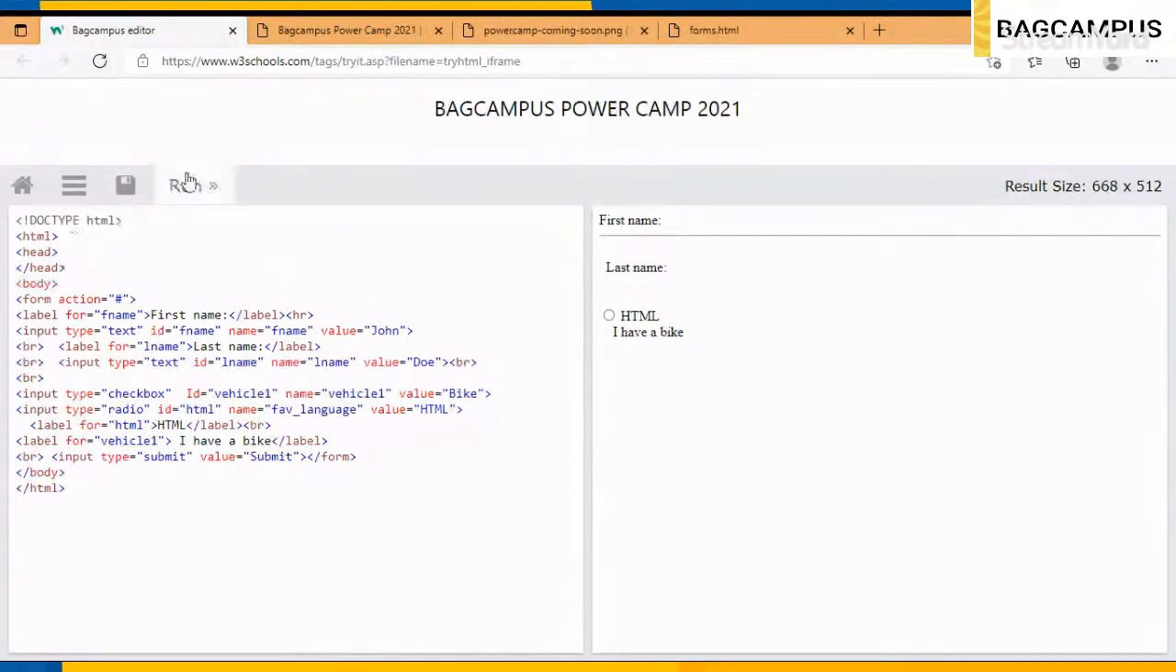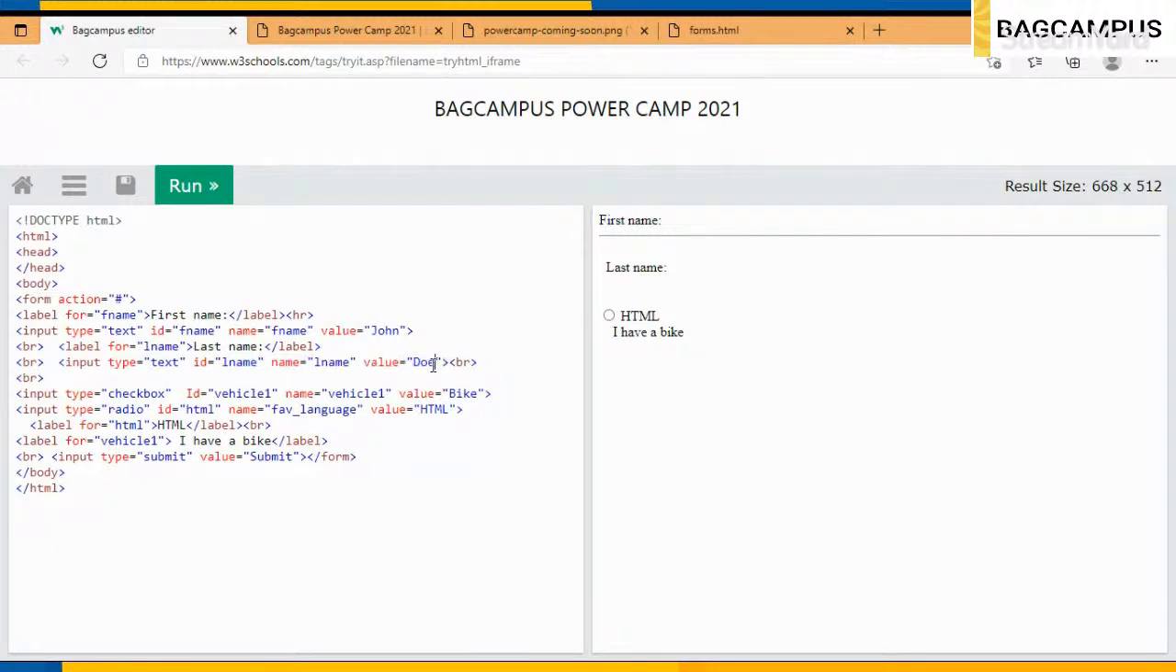Hope this will work. Oh, there's some problem. So type text, then ID, first name, then last name, and I have just used the value John. So when this works, you can check in the input bar that John is there, right?